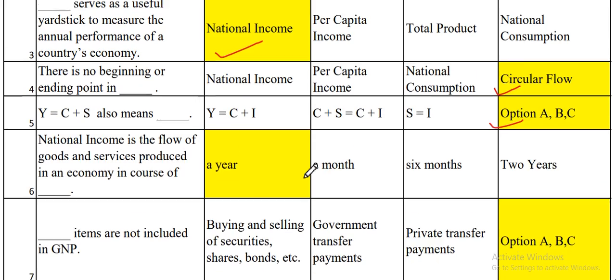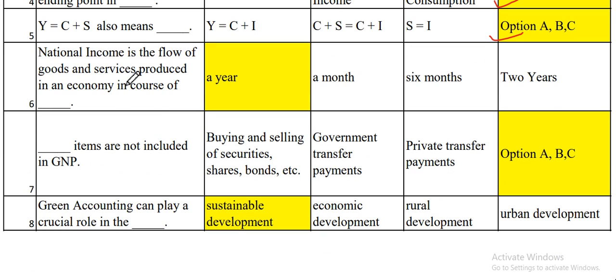Now the next one is national income is a flow of goods and services produced in the economy in the course of a year, means for the particular one year we are calculating this national income. Now the next one is dash items are not included in GNP. So what are they?